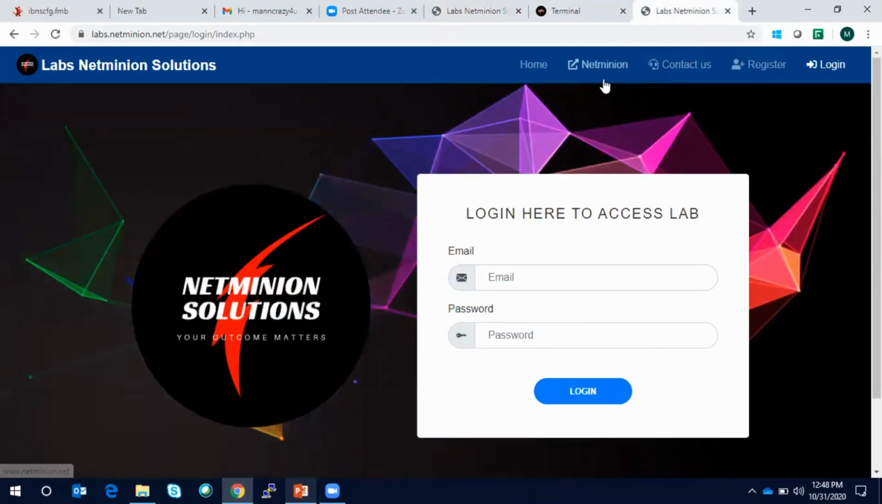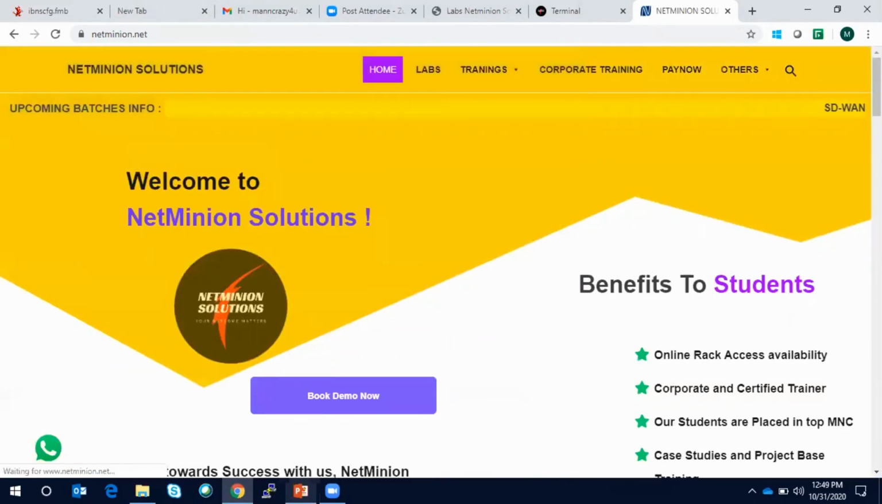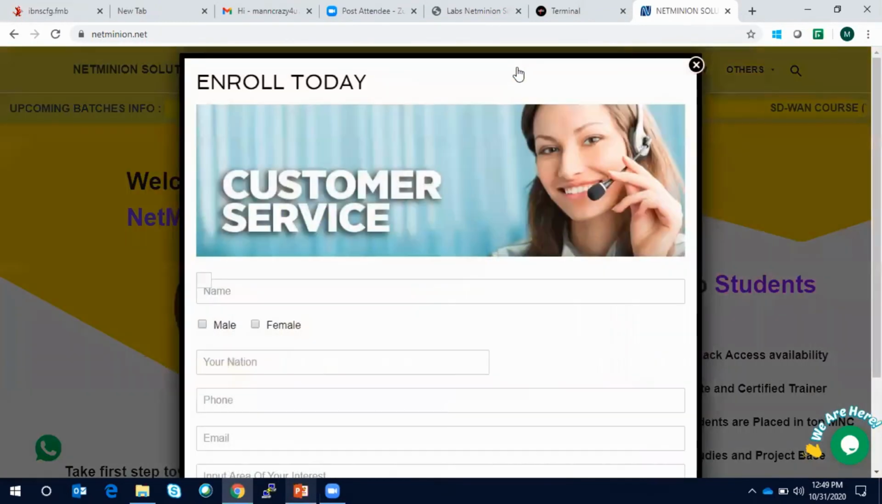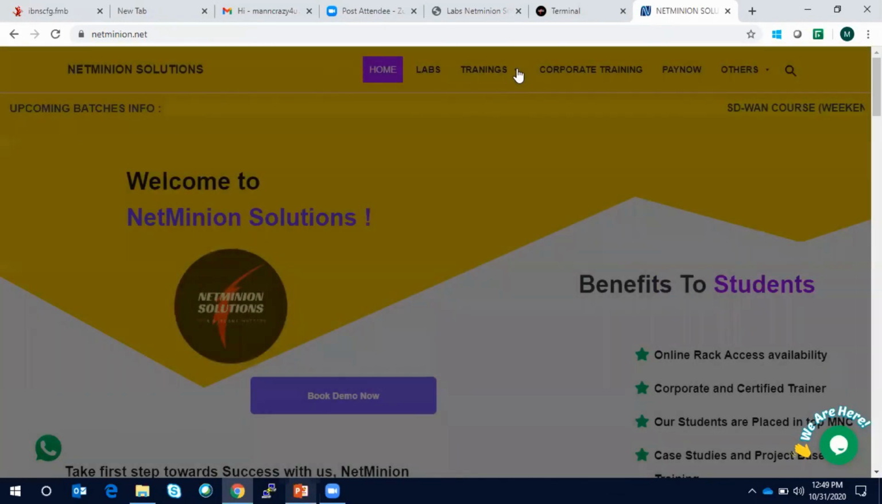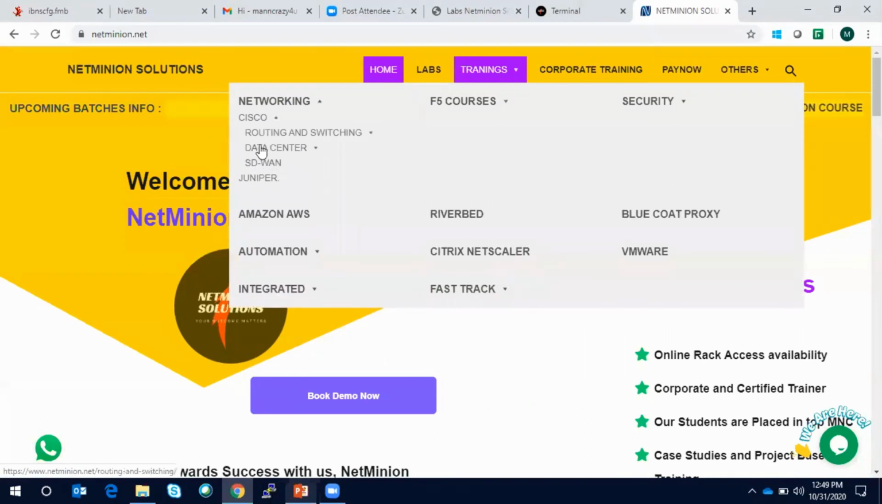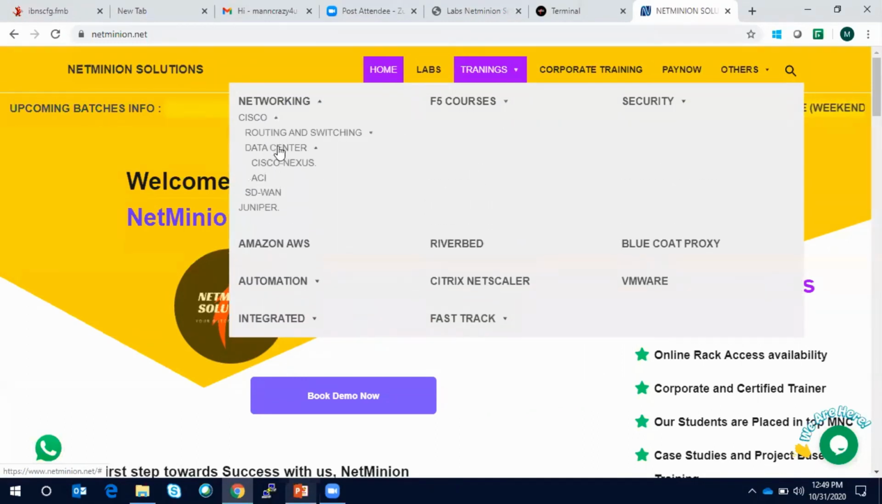I'm missing the navigation, Radhe, if you can help me. The second button, NetMinion. If you click over here, you will go to the main site, and maybe it would be good if you can show them the whole syllabus also, please. Yes, I'm just trying to do that. In the trainings, if you navigate to the networking, the very first, Cisco, then data center. It comes under data center, ACI.